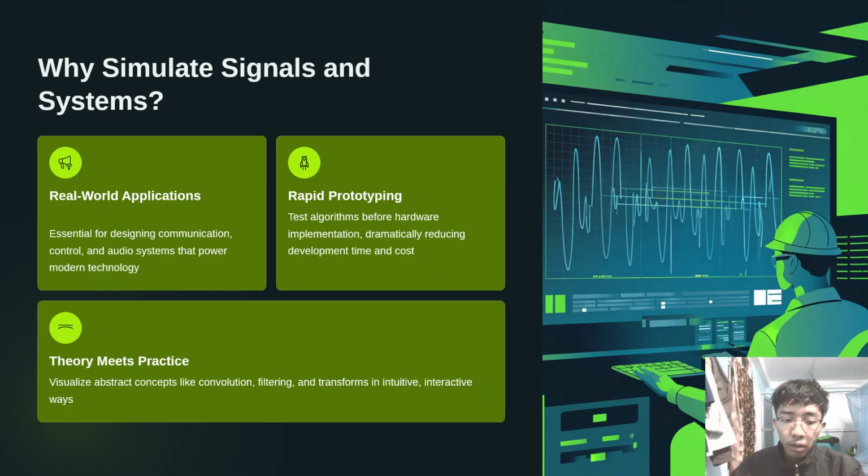Now, coming to the first one, that is why simulate signals and systems. Signal processing is everywhere in communication systems, control systems, even in audio or biomedical devices. By simulating, we can test algorithms, analyze system behavior, and even prototype designs before moving to real hardware. This saves time, reduces cost, and most importantly, helps bridge the gap between theory and practice.